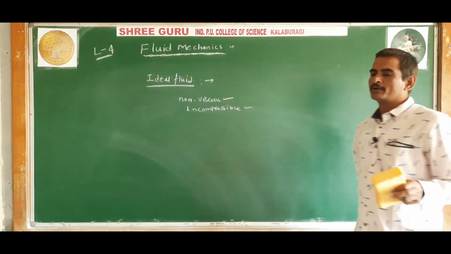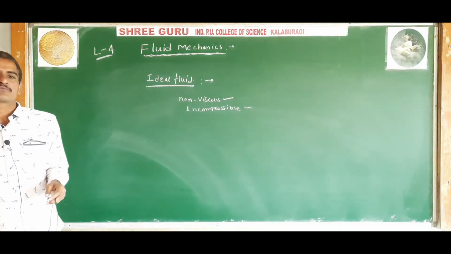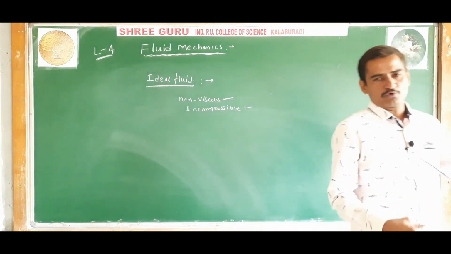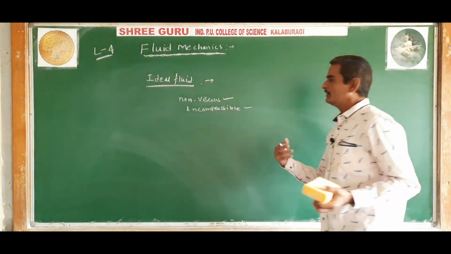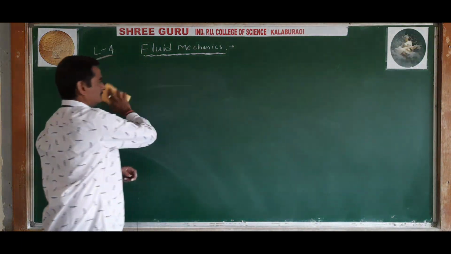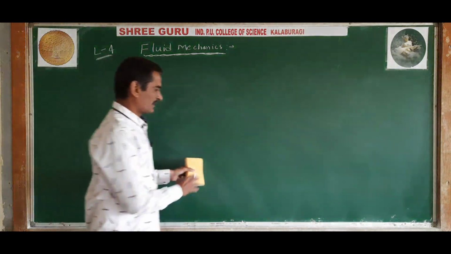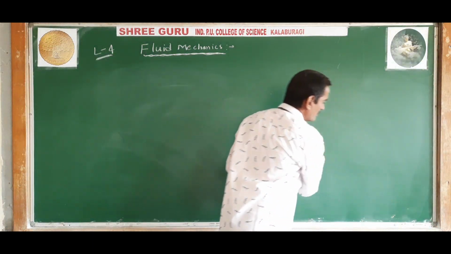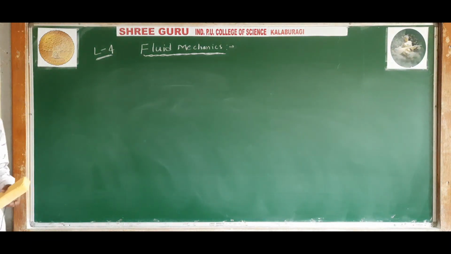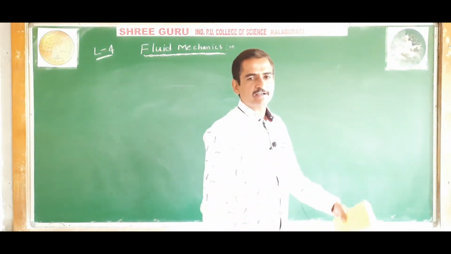The flow of the liquid will be steady or streamlined flow, and there will be no rotational flow, that is, irrotational flow of liquid. Such kind of fluid only we will consider further for our study.